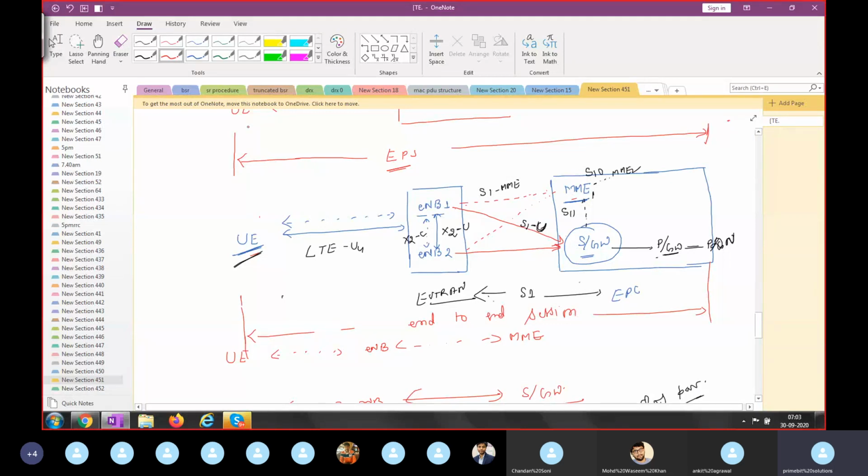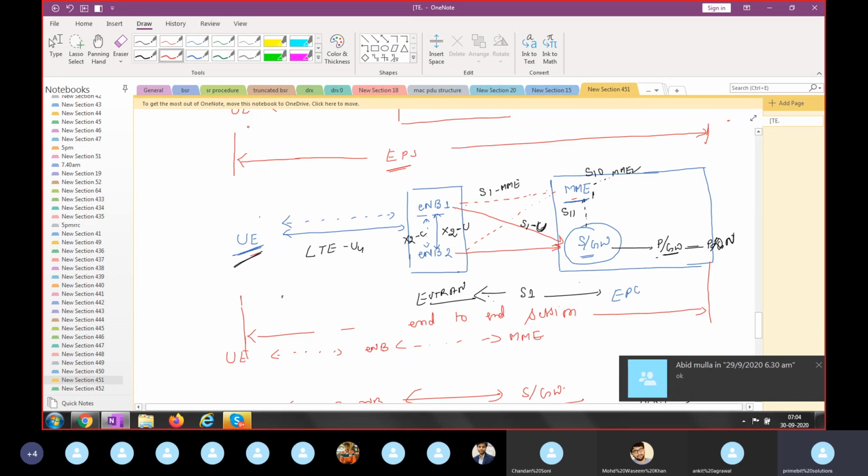Yes, you can use a different PDN. That, I say, depends upon your services or network ability. It might be possible that with the internet only, they can transmit all information. Suppose there is no VoLTE network, then why would the user register with the IMS? With the internet only, entire services will be transmitted, so we cannot say it is guaranteed. It will not every time use a different PDN.